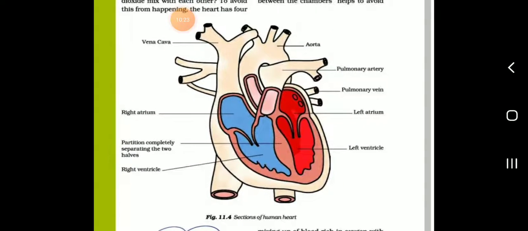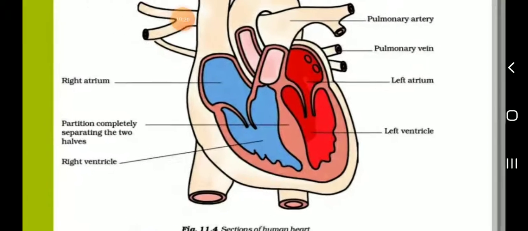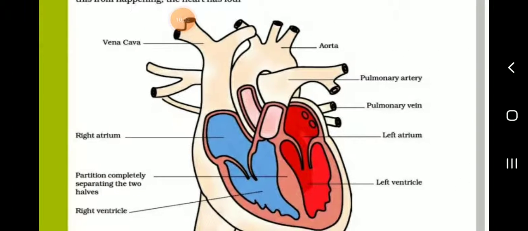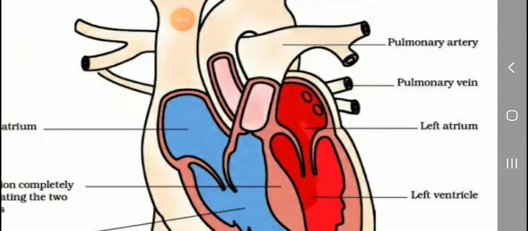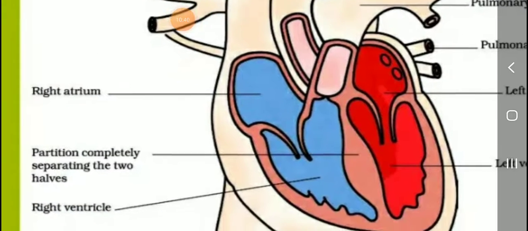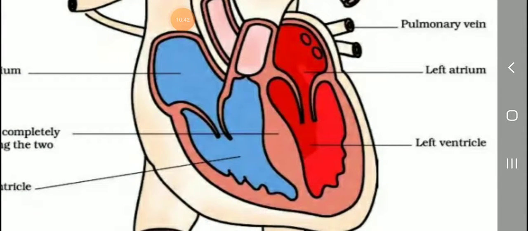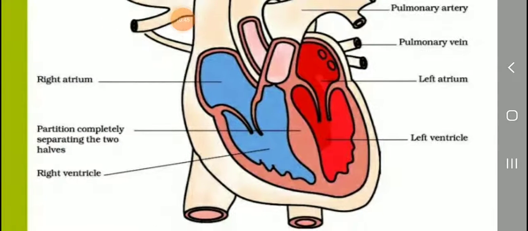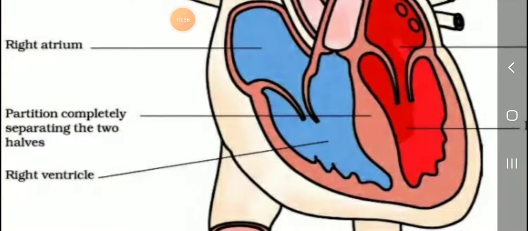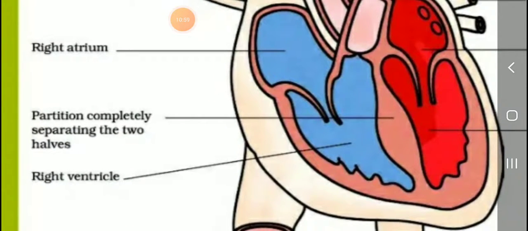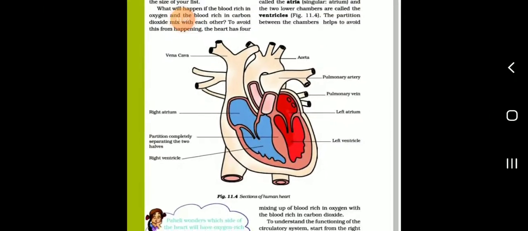Listen, see the picture, students, in your book. All of you see this picture. This is a section of the human heart. Okay, listen, this one is the vena cava, aorta, pulmonary artery. This one is the pulmonary vein. This is the right atrium, left atrium. All of you see two upper chambers, two lower chambers. The upper chambers are also known as atria. The lower chambers are also known as ventricles. There are the right atrium, left atrium, right ventricle, left ventricle. This place is a partition completely separating the two halves.